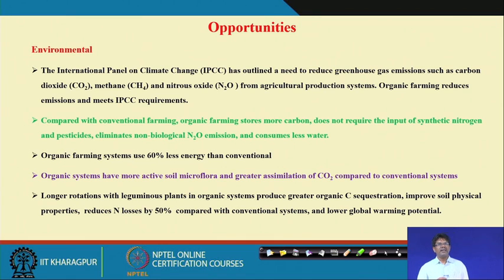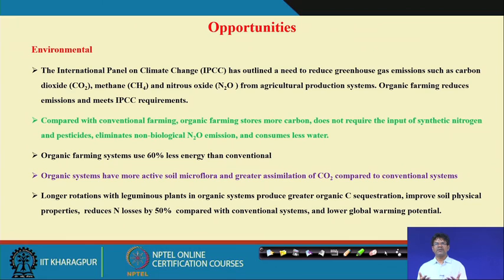Next, the organic systems have more active soil microflora and greater assimilation of carbon dioxide compared to conventional systems. Because of organic farming, there is an increased population of microbes, and because of more microflora there is a greater assimilation of carbon dioxide compared to conventional systems, that increases the carbon sequestration in the soils.